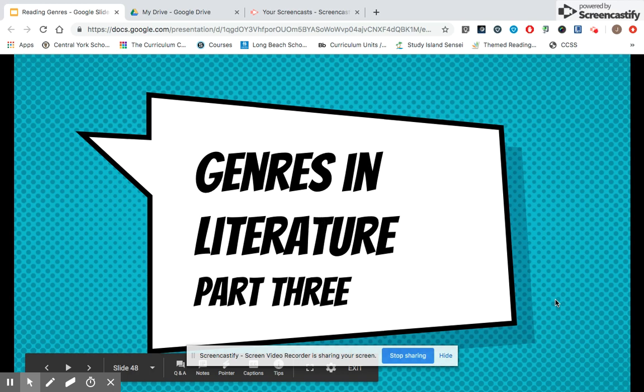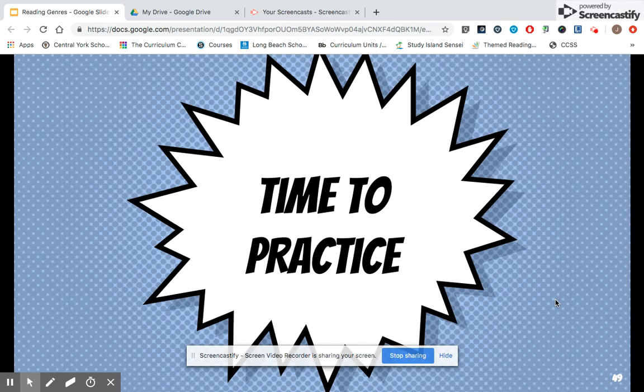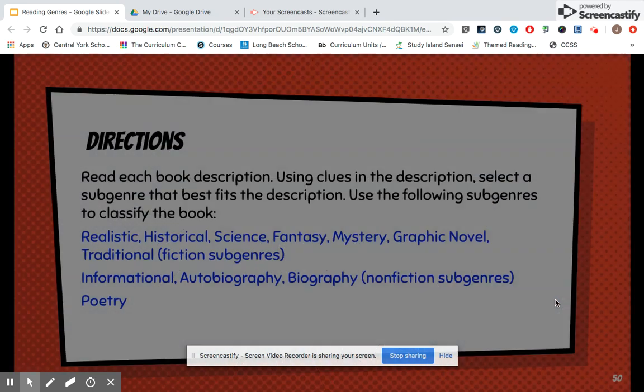Welcome to part 3 of our Genres in Literature series. In this part, you're going to be testing your knowledge of the different genres. You certainly can use your notes, but if you'd like to try answering these problems without your notes, that's fine as well. You will need the last page of your note sheet, however, to write the answers down and check your work. So let's take a look at our practice.